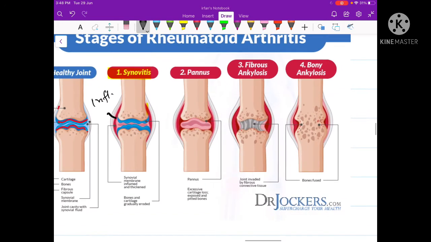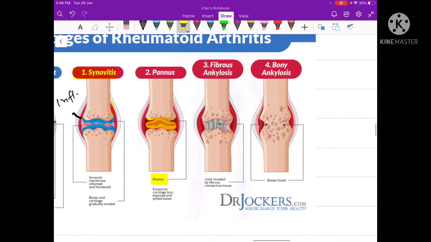Later on, the inflamed synovial membrane will start producing a granular exudate. Those granular exudates are called pannus. Those pannus will then start further damaging the cartilage. In the second stage, you can see here that the cartilage has almost been completely damaged. This stage is therefore called the pannus stage.